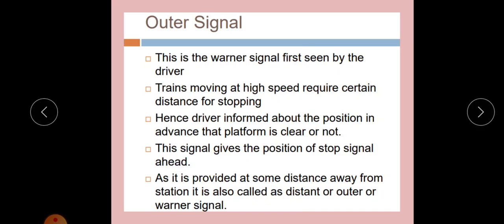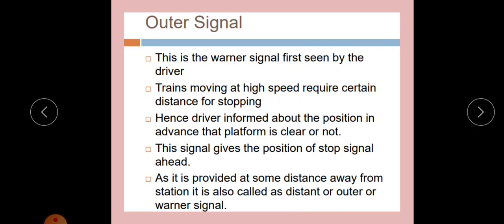So we have to fix this outer signal for those situations. Since a train moving at high speed requires a certain distance for stopping, the driver is informed in advance about whether the platform is clear or not. That is, if there is any train on the platform or railway station, the driver has to stop before that station.